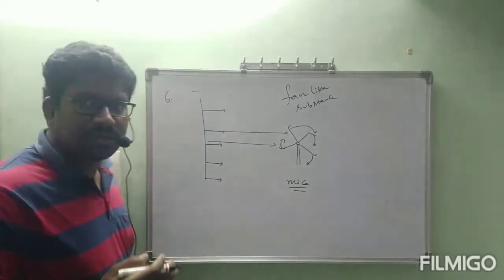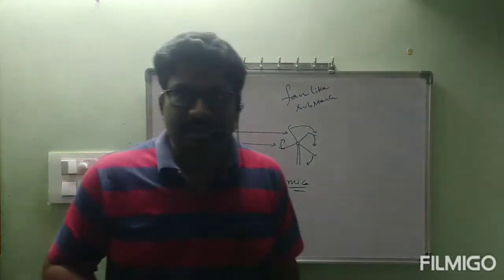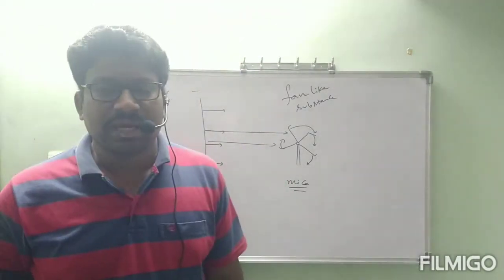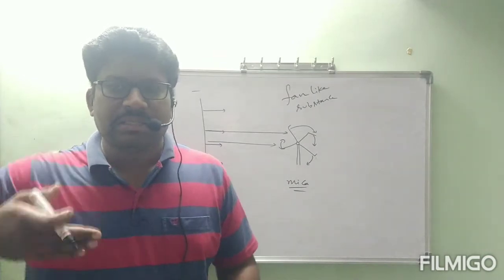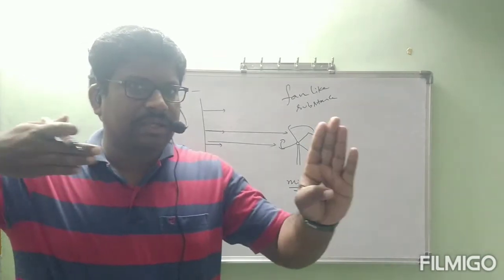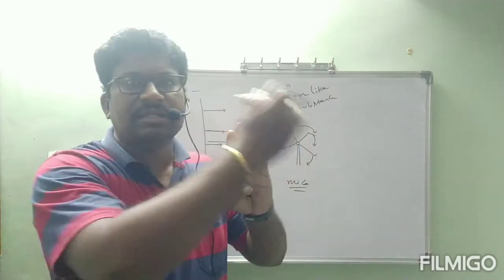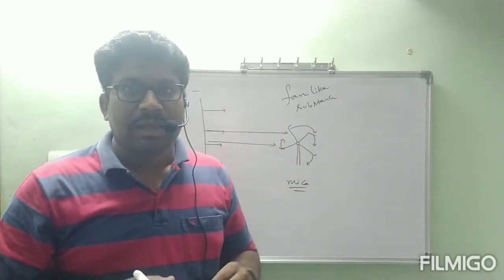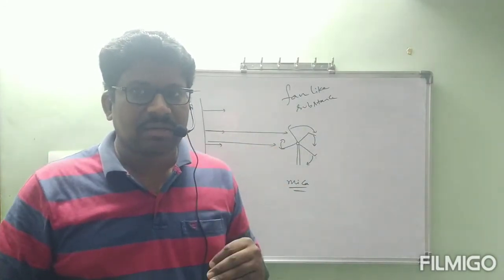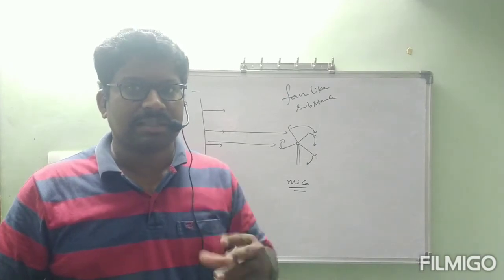So in the path of cathode rays, if you keep a fan-like substance made with light material, these cathode rays hit that fan, and that fan is set into motion. By seeing this, we can understand cathode rays contain some mass.